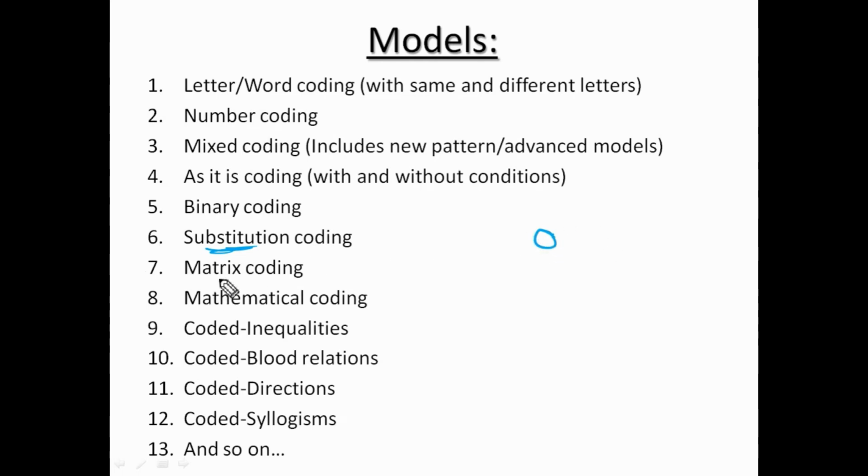Okay. Next model is matrix coding. This model is particularly useful for SSC, and it's a regular question in SSC. It may be CGL or CHSL, it will be a regular question. Matrix coding: he will provide some data, some information in the form of a matrix or table. Sometimes he will give two tables, or sometimes he will provide only one table.